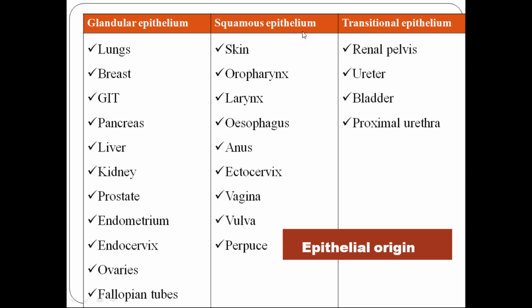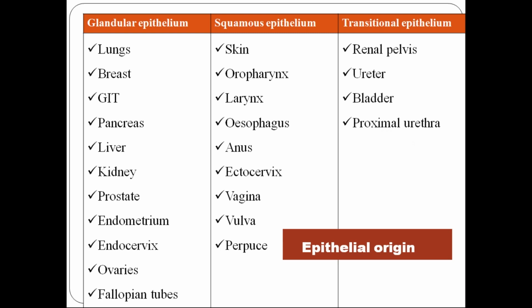Likewise, you have squamous epithelium lining the skin, oropharynx, larynx, the two extremes of the GI tract, esophagus and anus, ectocervix, vagina, vulva. And transitional epithelium is in the renal pelvis, ureter, bladder, and proximal urethra. So the proximal urethra is lined by transitional epithelium. What about the distal urethra?